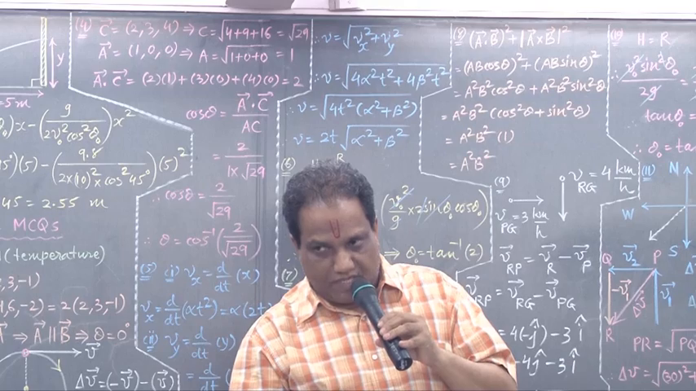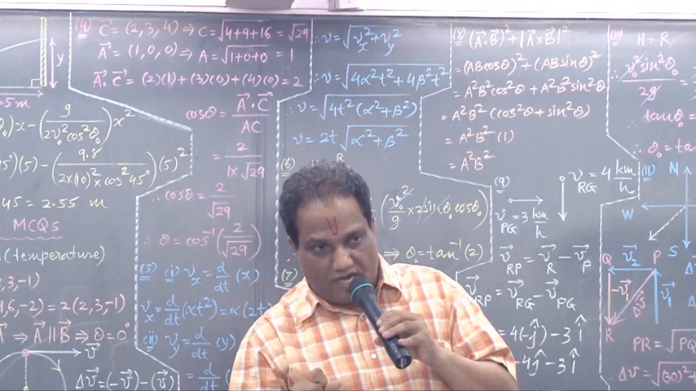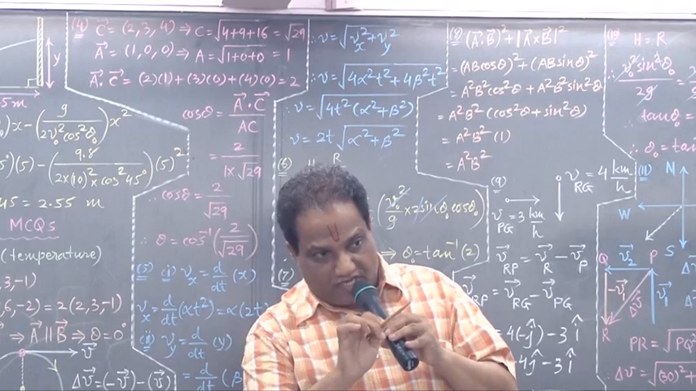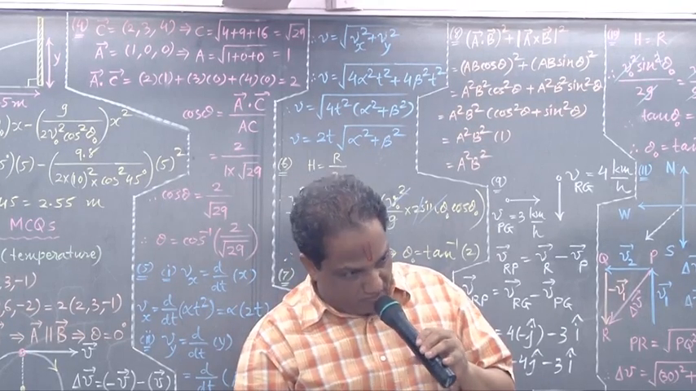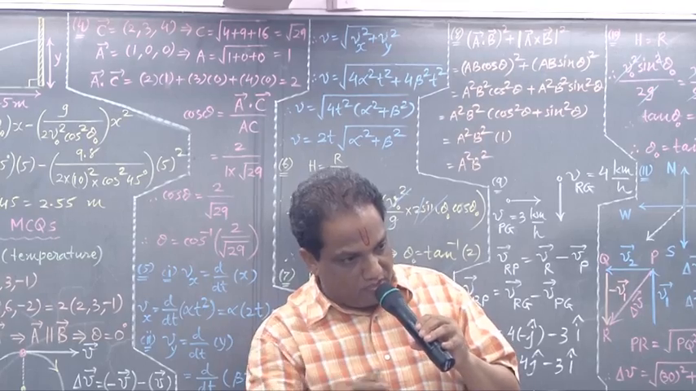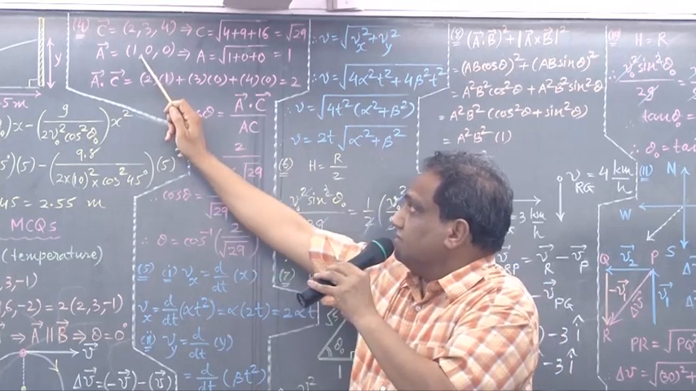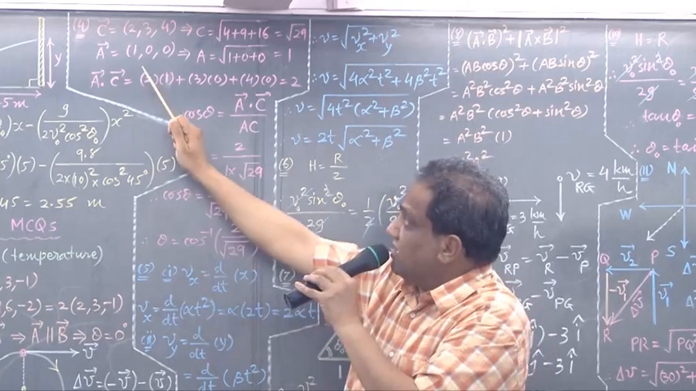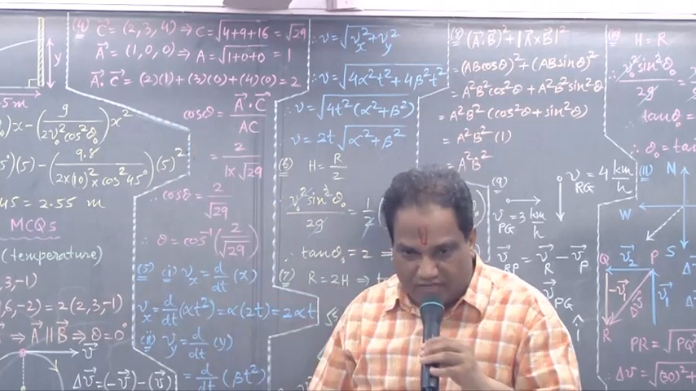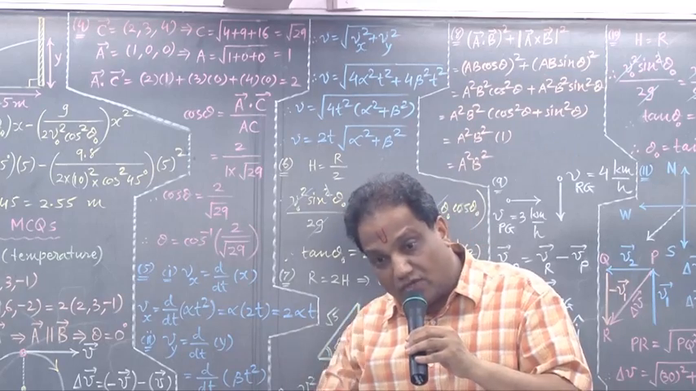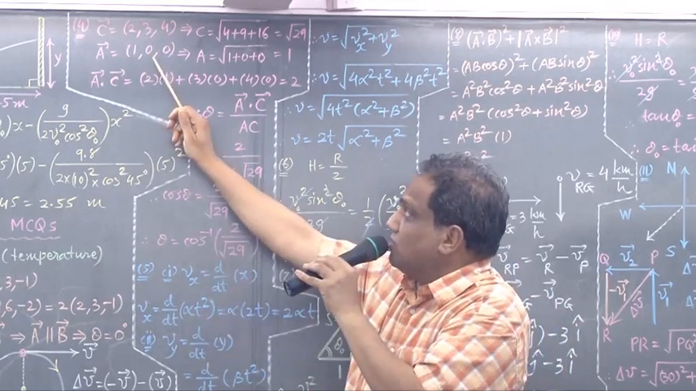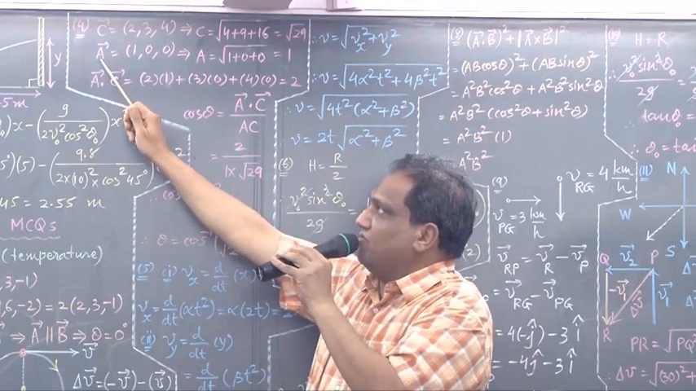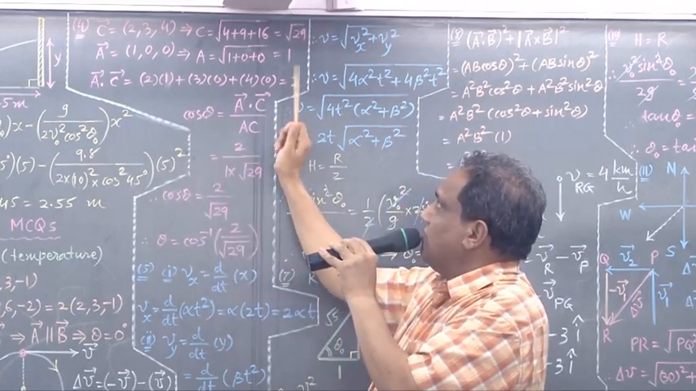Can you write i hat as 1 into i hat plus 0 into j hat plus 0 into k hat? Yes, sir. So it is 1, 0, 0. Had it been the unit vector along the y-axis, you could have written 0, 1, 0. Had it been the unit vector along the z-axis, you could have written 0, 0, 1. Simple. First we'll find the magnitude of this; it will come out 1.